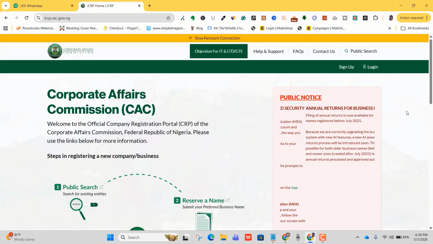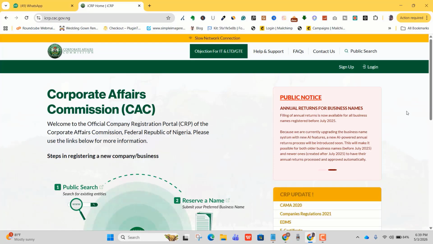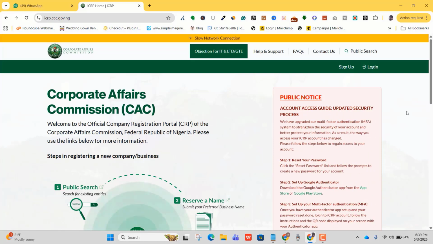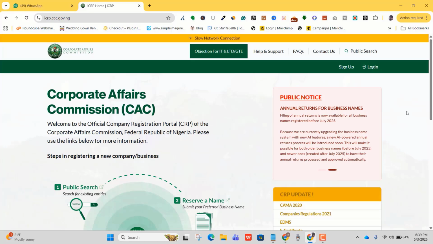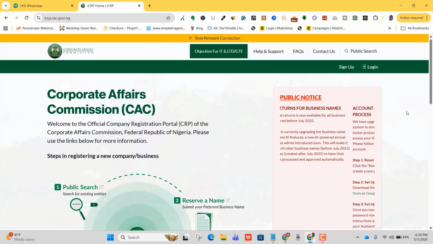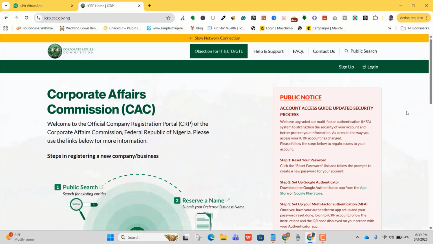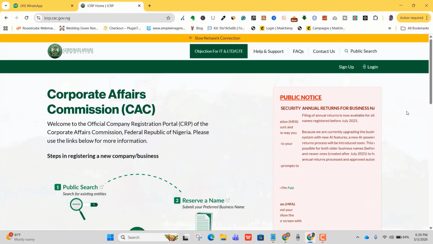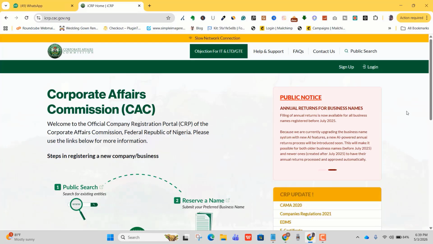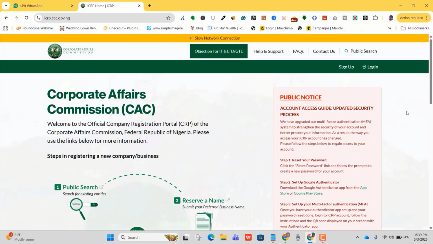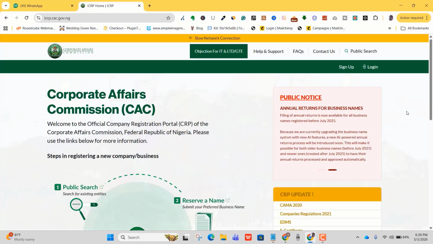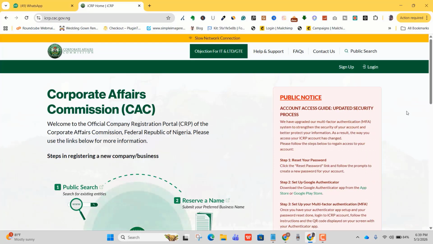And that's one of the reasons why NGO registrations usually take a longer time than other type of registration, because that 1 month, you're not even doing anything. So the reason why you have to wait for that 28 days minimum is because CAC required that you should publicize that name that you want to register on the public domain, and then people should be able to object against what you want to register. If they feel so, of course, they will reach out to CAC and present their reasons. But of course, most times, nobody will do that. But after 28 days now, yes, you are legally permitted to go ahead and conclude that registration.